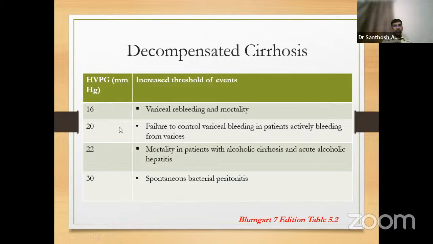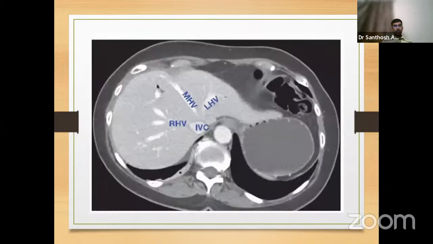Endoscopic failure rates are very high if HVPG is 20 and above, so they should be subjected to TIPS or surgical decompression. At 22 and above, in alcoholic cirrhosis, patients' mortality is very high and they tend to develop alcoholic hepatitis mortality also. Beyond 30, they tend to develop spontaneous bacterial peritonitis.